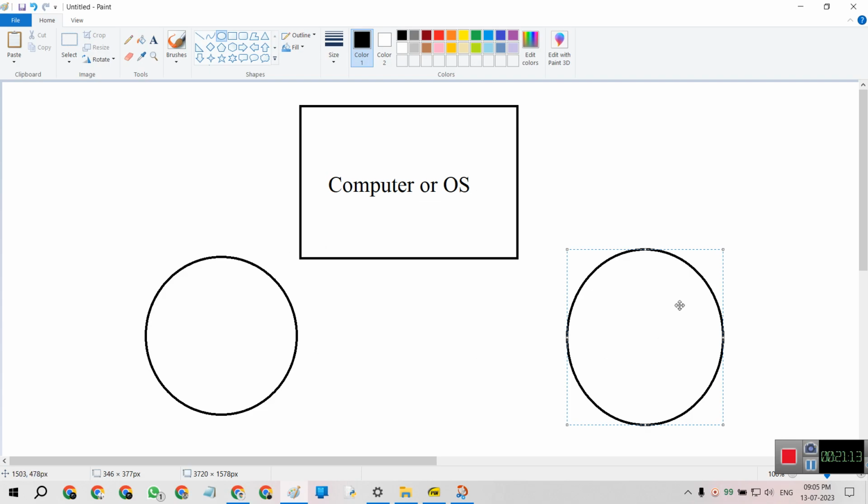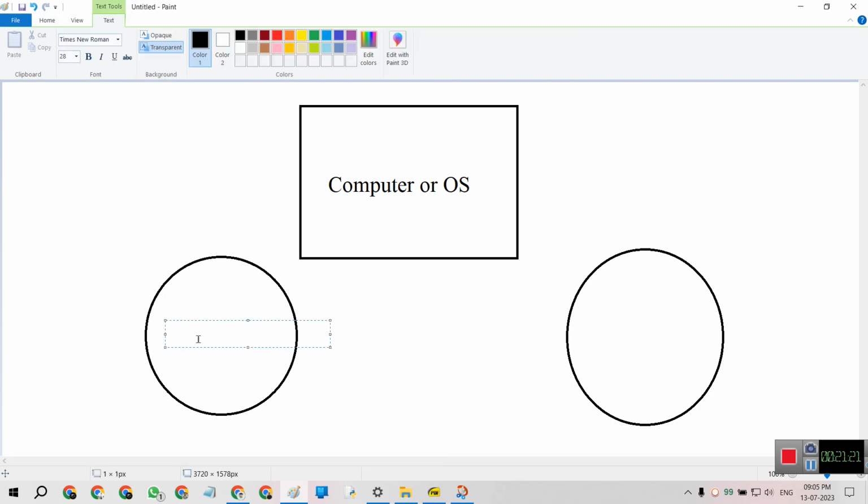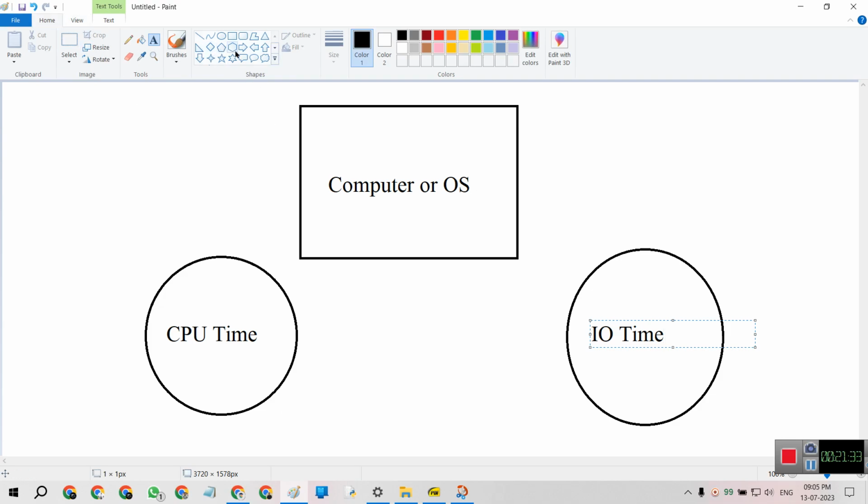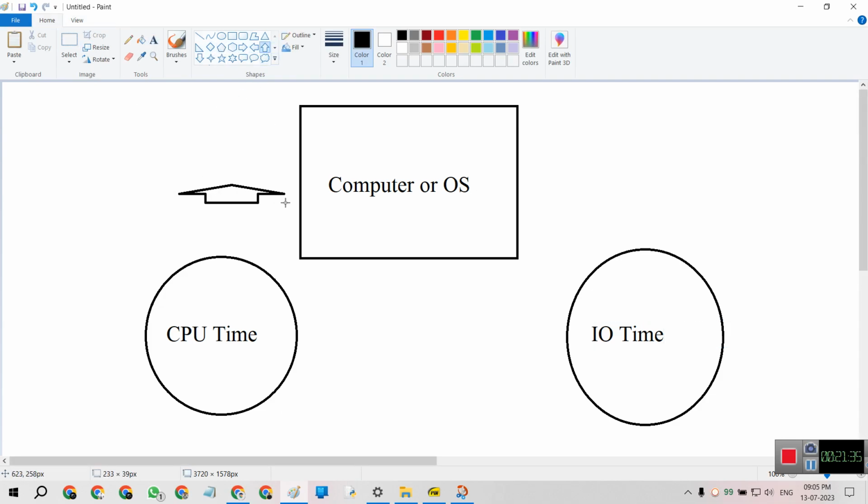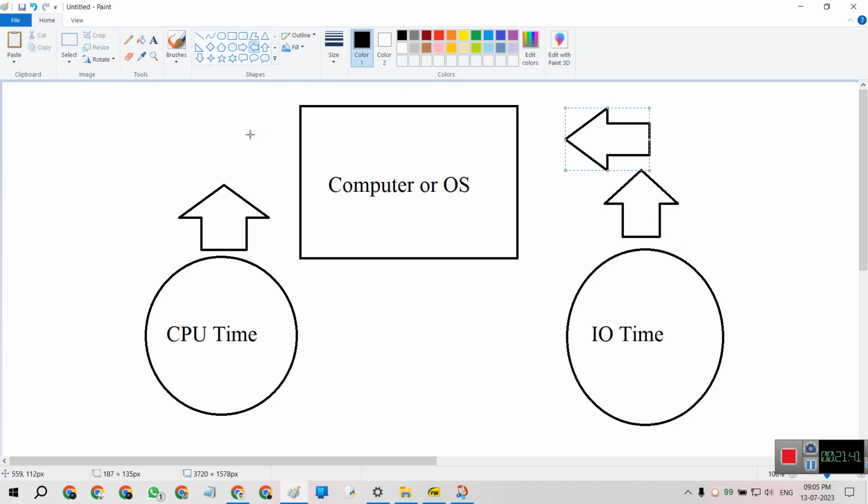CPU time is the central processing unit processing different running states of the program at constant time. Then this is the IO time.